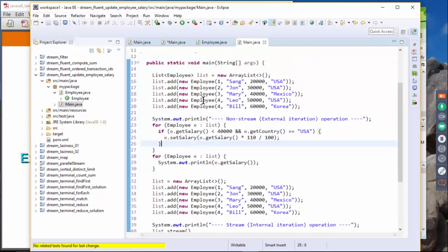So we are going to go through this for loop of a list of employee type, and then we compare. We are selecting only the employees whose salary is less than $40,000, and also whose country is USA. I should actually use equals here, because this is a string, right? Yeah, so this is probably okay in terms of logic, but I should actually use something like equals.